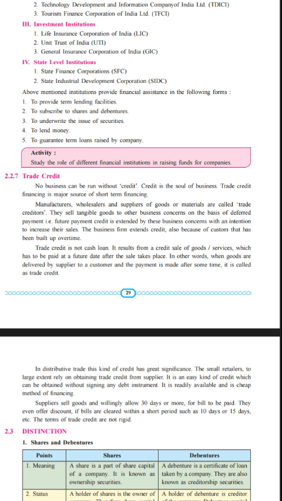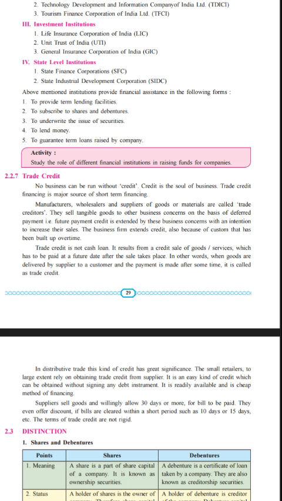Here, trade credit is not any cash loan taken from institutions or from the manufacturer, wholesaler, or other person, but it is a time duration given from one party to another so that they can make the payment at a future date. In other words, when the goods are delivered by the supplier to the customer and the payment is made after some time, it is known as trade credit. In distributive trade, this kind of credit has great significance; it is the most important part of any business transaction.